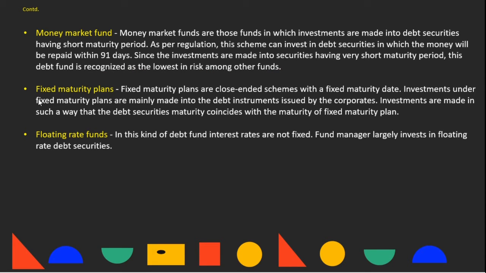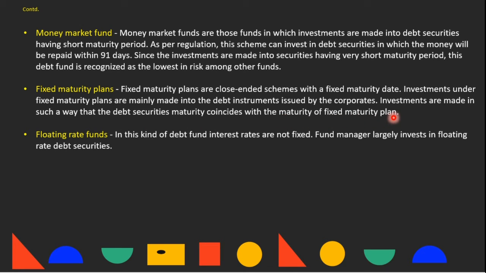Fixed maturity plan. Fixed maturity plans are closed-ended schemes with a fixed maturity date. Investments under fixed maturity plans are mainly made into the debt instruments issued by corporates. Investments are made in such a way that the debt securities' maturity coincides with the maturity of the fixed maturity plan.